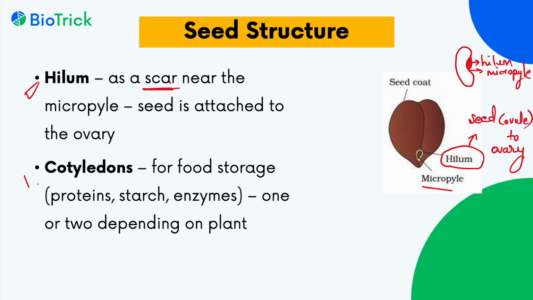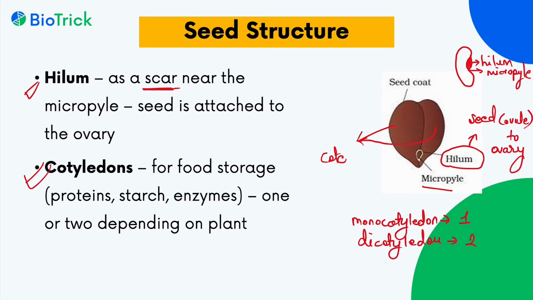Okay. Next is cotyledons. These two are the cotyledons of the seed. There can be one or two cotyledons. If there is only one cotyledon, the seed is monocotyledon. Mono means single, one cotyledon. If the seed has two cotyledons, then it is called dicotyledon. These two types of plants are there, monocotyledons with one cotyledon and dicotyledons with two cotyledons.